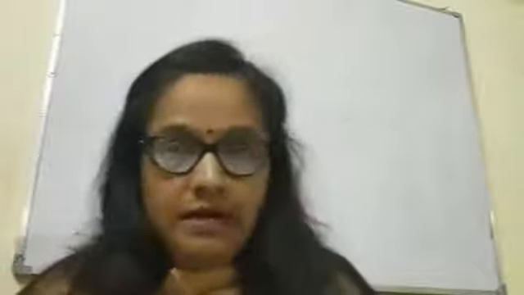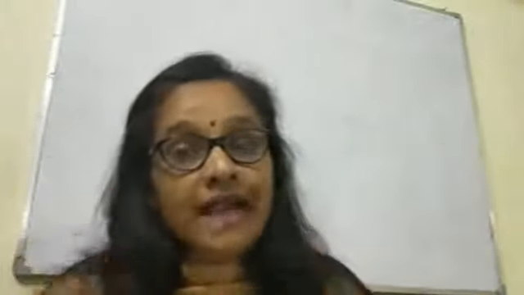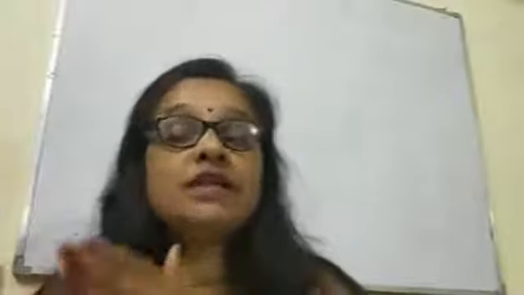So if the question comes in the exam, which court is the final court of appeal? What is the answer? Supreme Court. Supreme Court is the final court of appeal. Now, like in original jurisdiction, we have studied under what category the Supreme Court enjoys original jurisdiction. Now, under the appellate jurisdiction, we have to study under what cases appellate jurisdiction is enjoyed by the Supreme Court. First is constitutional cases. Any cases related to the Constitution, the Supreme Court enjoys appellate jurisdiction.